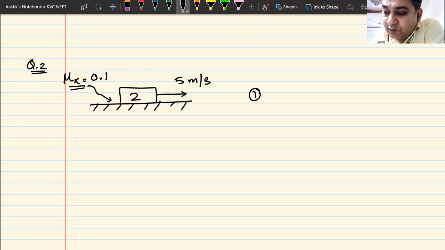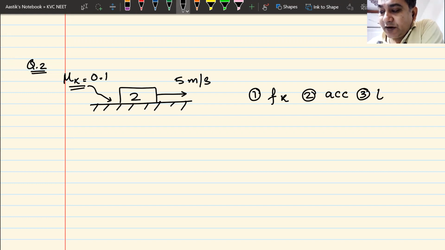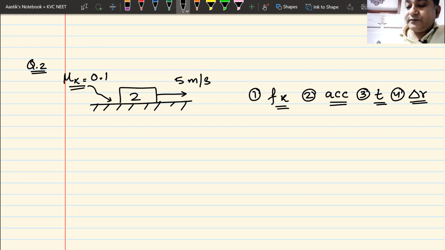Again, you have to solve. You have to get me the value of Fk, which is the frictional force. You have to get me the value of acceleration. You have to get me the value of time it takes to stop. And fourth, you have to find out the displacement or the distance traveled before it stops. So 4 questions. If you can solve all of these, that means you are done with questions of this type. I'll give you 2 minutes. Think about it and solve it.